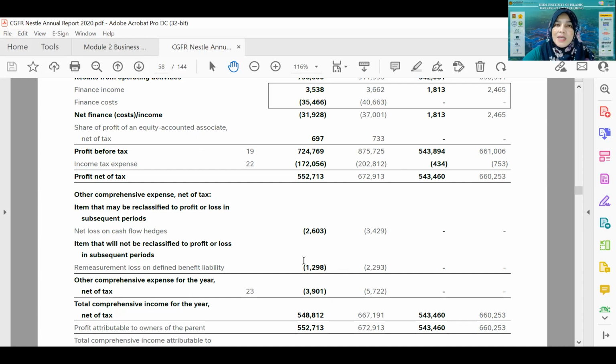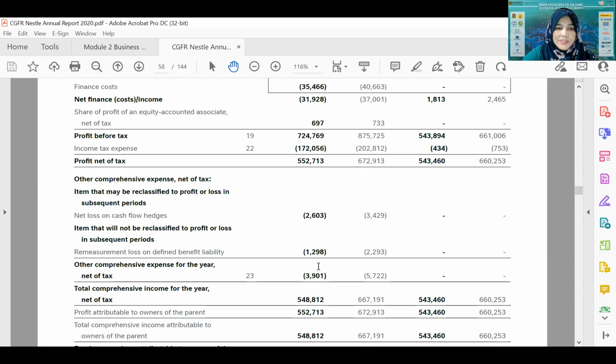And then this is from their liability when they remeasure the liability. And then this is other comprehensive expenditure. If you want to know the detail, you have to look at the notes. All the numbers here actually refer to the notes to the account, which report the details of these figures. For example, on income tax, if you want to know the detail, you have to look at note 22.